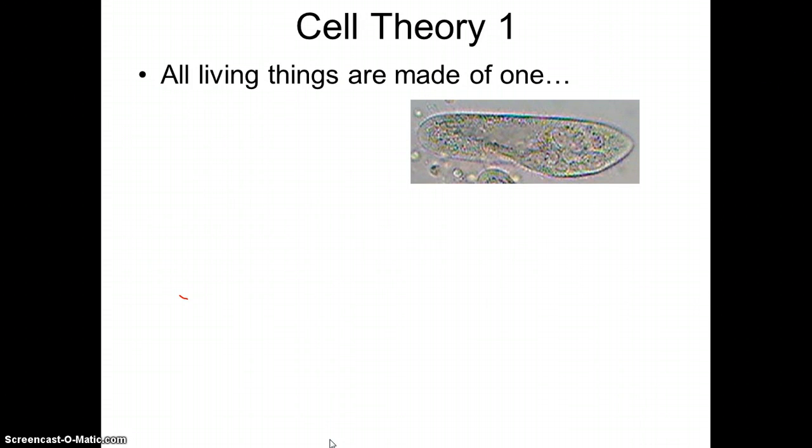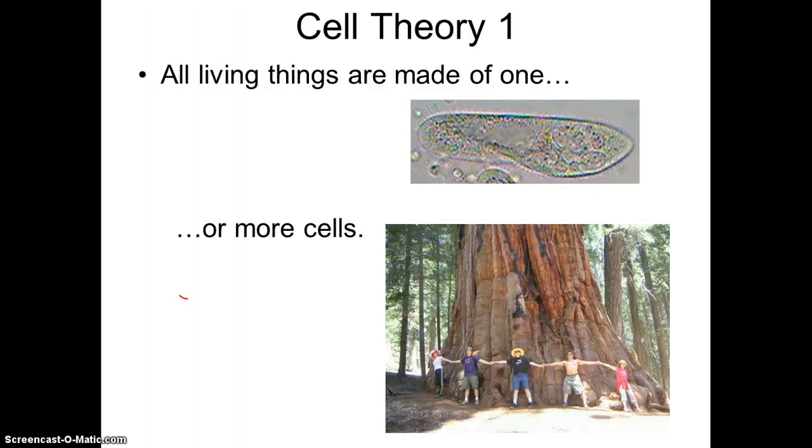So the cell theory, first of all, the A is that all living things are made up of either one or more cells. Do you know the word that means one cell? You've probably heard of unicellular. And things that are made of many cells are called multicellular, like a tree.